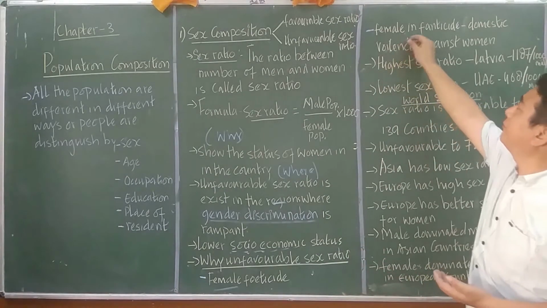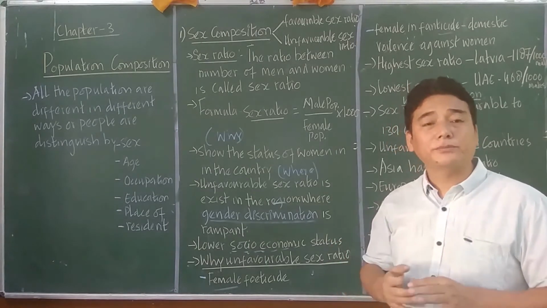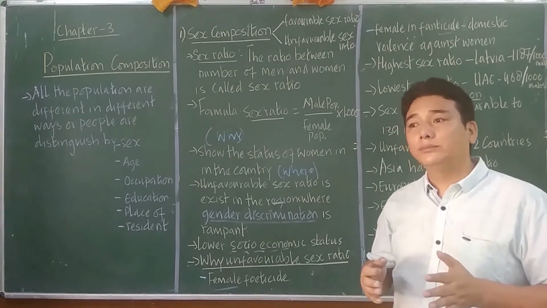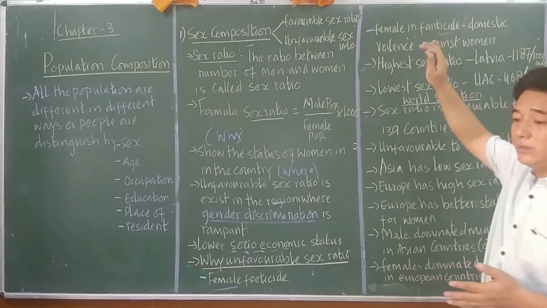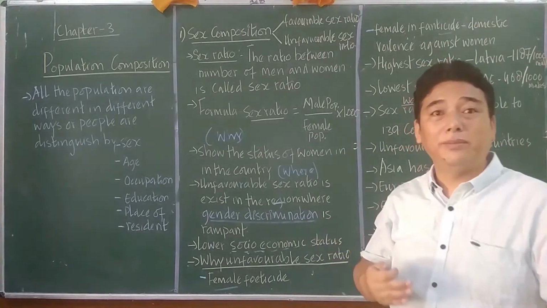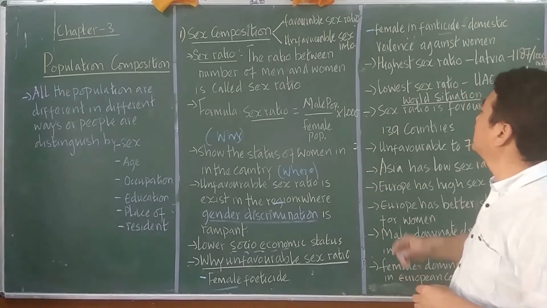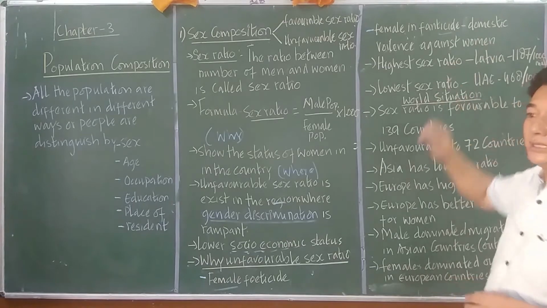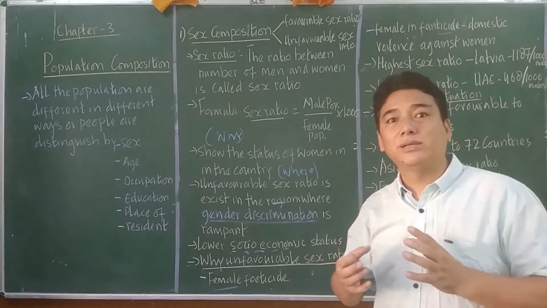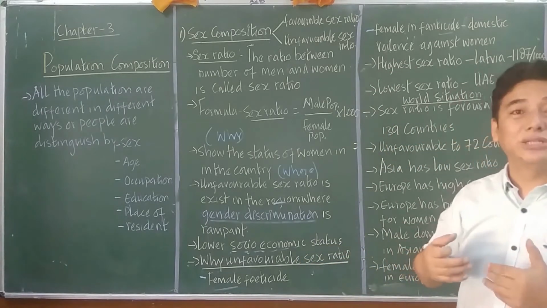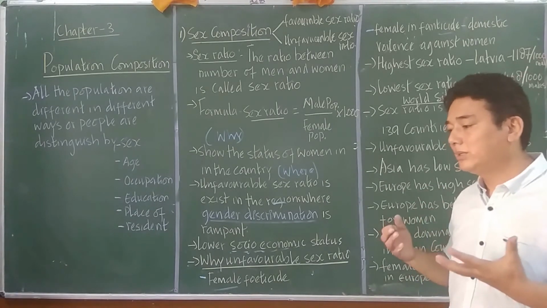Then female infanticide: after the birth of a baby girl, from 0 to 1 you can say, just at the infant stage, if somebody kills the baby, that situation is known as infanticide. And domestic violence, the violence against women, the physical injuries, or whatever internal injuries and so on, the abusive words used by the males.